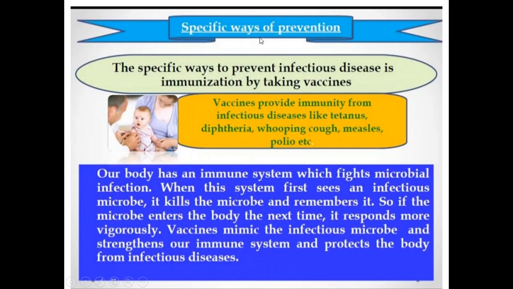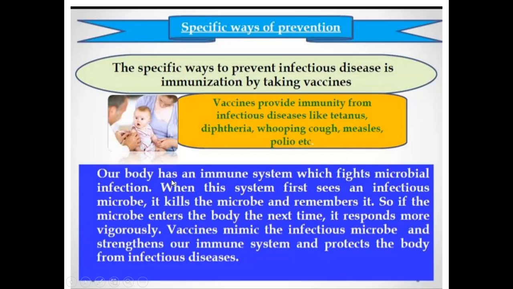Now next are the specific ways of prevention. Specific ways to prevent infectious diseases is by taking vaccines. So what is the use of taking a vaccine? Vaccines provide immunity from infectious diseases like tetanus, diphtheria, whooping cough, measles, polio, etc. Nowadays babies are given vaccinations. Why do we have to give them to newborns or new children? The vaccine will provide immunity from infectious disease, and it gives immunity to the person who is vaccinated.